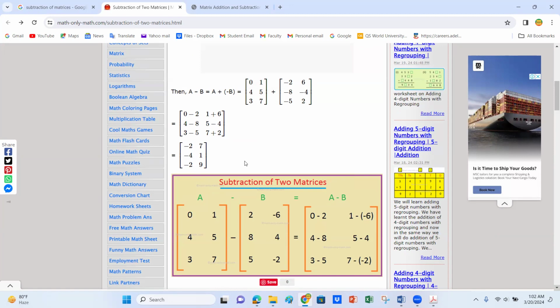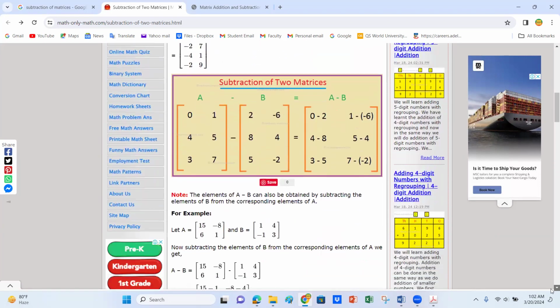Okay, that is the subtraction. That is very easy. Subtraction of matrices is basically the subtraction of the corresponding elements of the matrices, one by one. Okay, now we note the subtraction of the two matrices here: A minus B. That is matrix A minus matrix B. So you subtract them correspondingly.